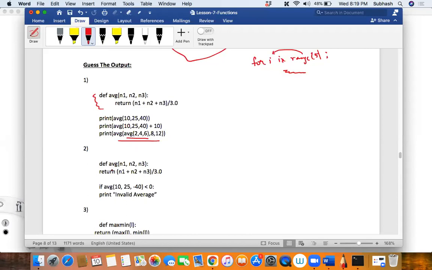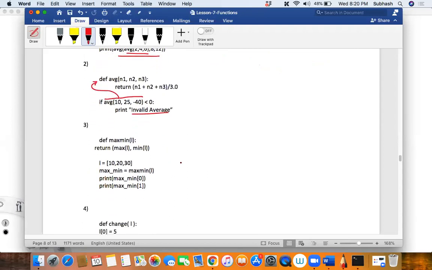Okay, what about the next one? Here we have used if. So the process will be the same. First it will call the average function, it will return the average, and we'll see if this average is less than 0 or not. If it is less than 0, it will print invalid average, correct? Guys, is that okay? Is that clear?